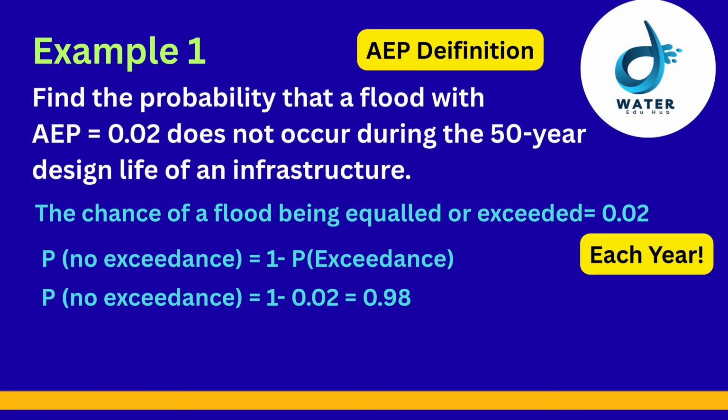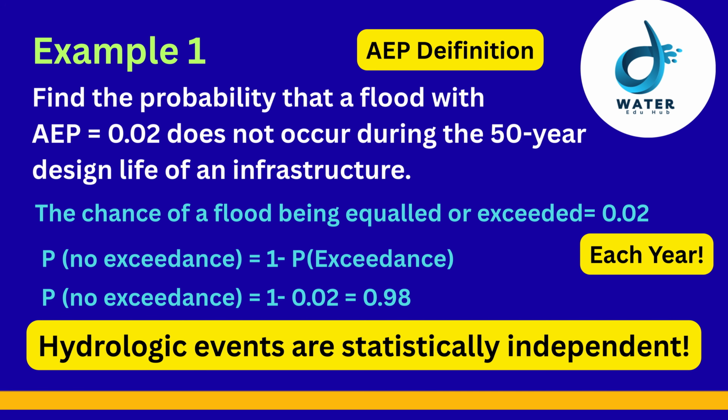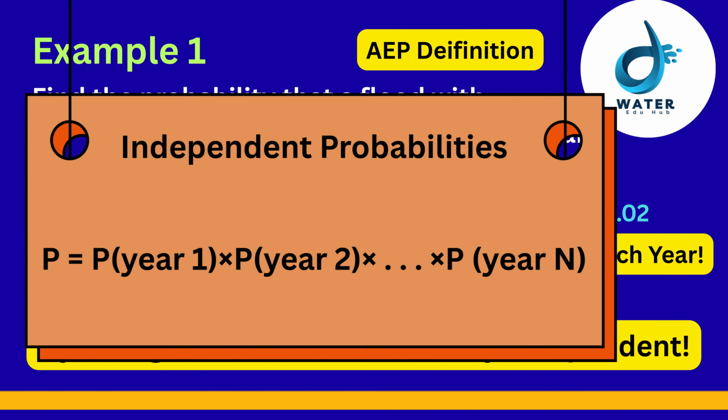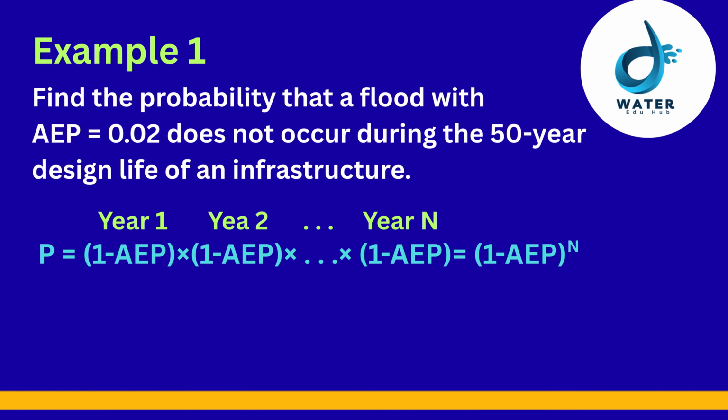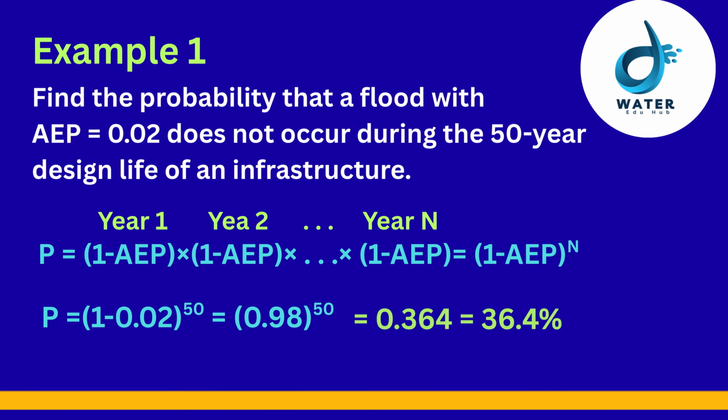Since hydrologic events are statistically independent, we can multiply the calculated probability of each year by the probabilities for every other year. This can be shown like this. Inserting AEP of 0.02 into this equation will give us 0.364, or 36.4%.